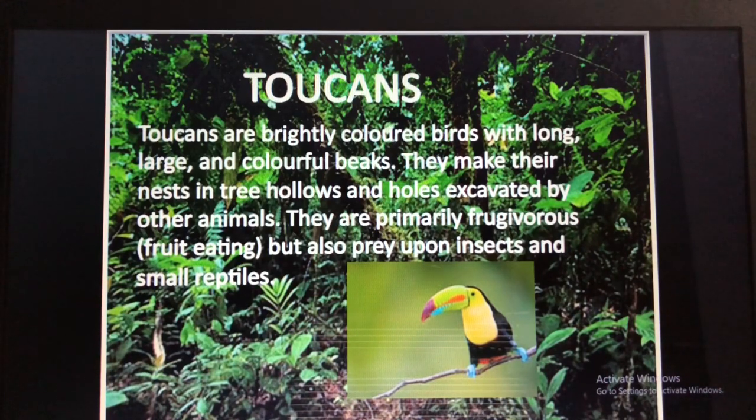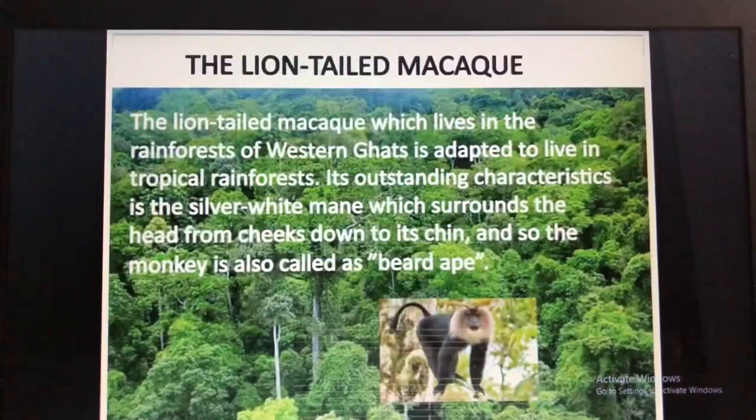So these toucans are also colorful birds, and what they do is they build a nest in the tree hollows, and then their food is mainly fruit. They usually eat the fruits, but they feed upon insects and small reptiles also.